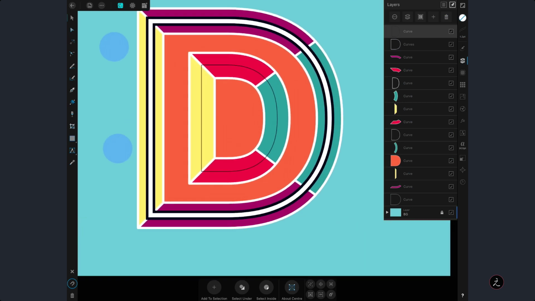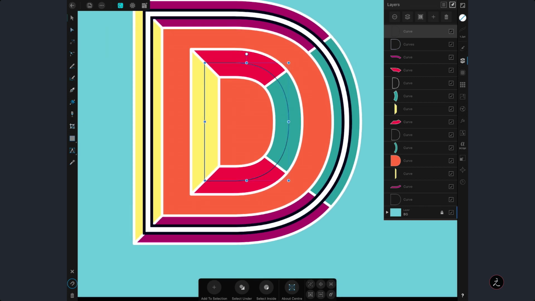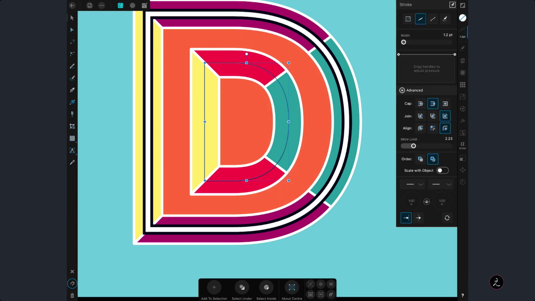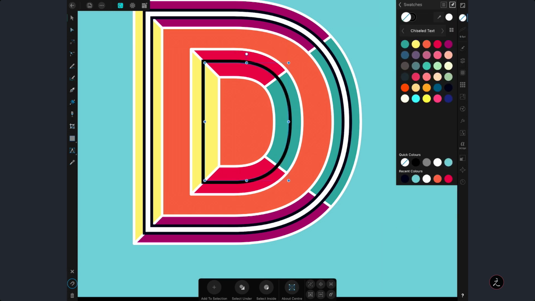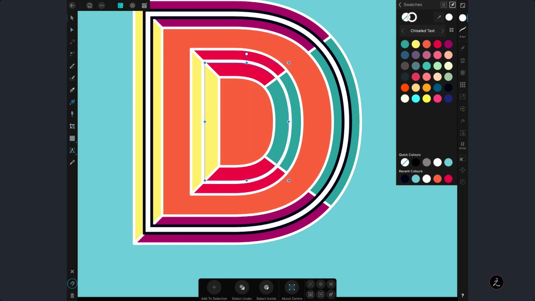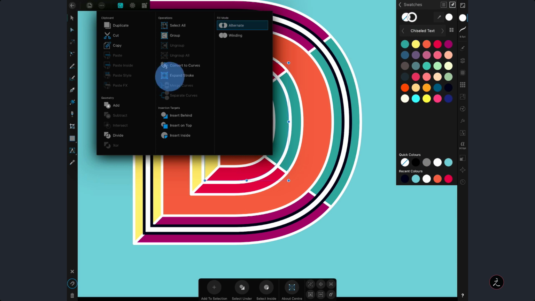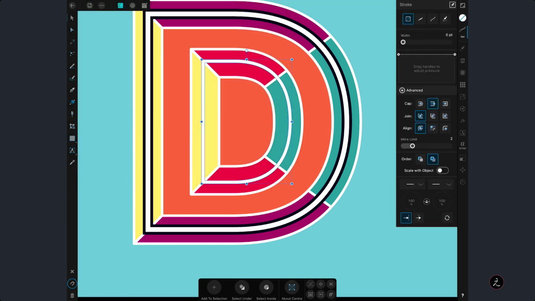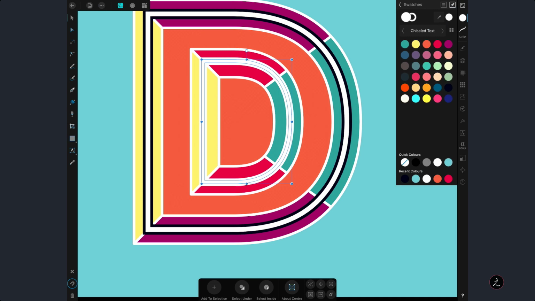That's a very similar process. So let's go ahead and do that. Quickly here, let's up the stroke width. Let's give it a color of white. Go inside the edit menu, expand the stroke, back on the stroke studio, increase that a little bit. Change this to black.